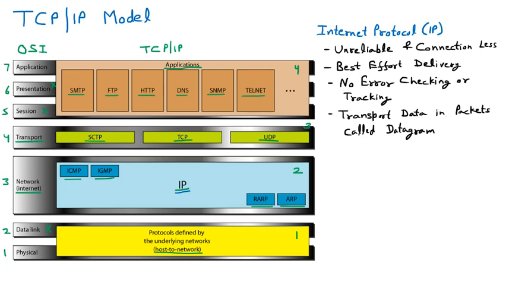So these are a few things about the IP. And one more thing, it is a host to host protocol. Host means from my system to your system, it is going to send the data. So it is a host to host protocol.